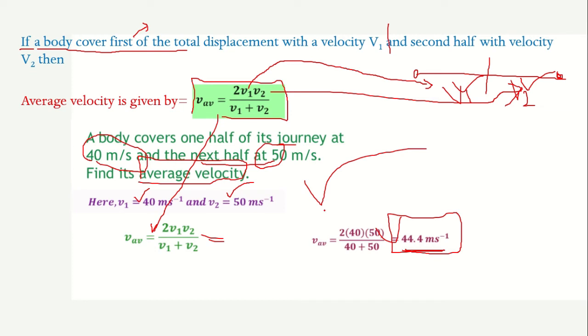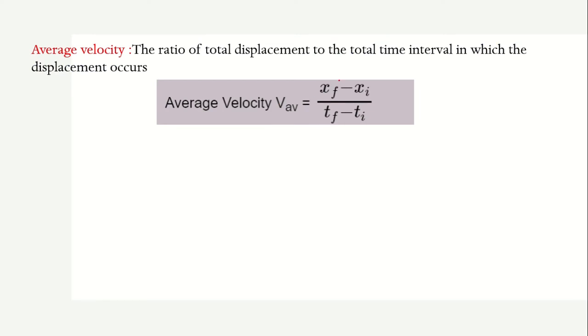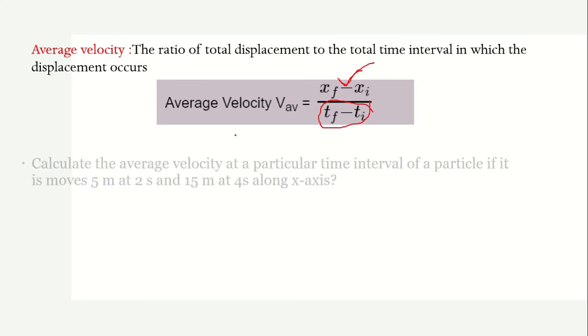Average velocity can be calculated in another way also. That is, if velocities are not given and displacement and time period are given, then how can we calculate the average velocity? Average velocity is also given by the difference in the displacements upon the time period. Let us understand this with a simple problem.